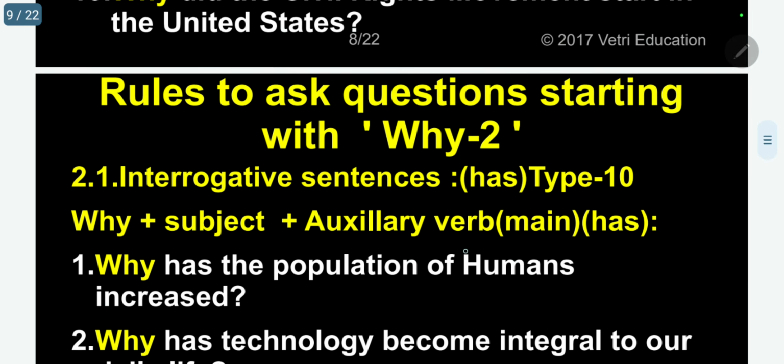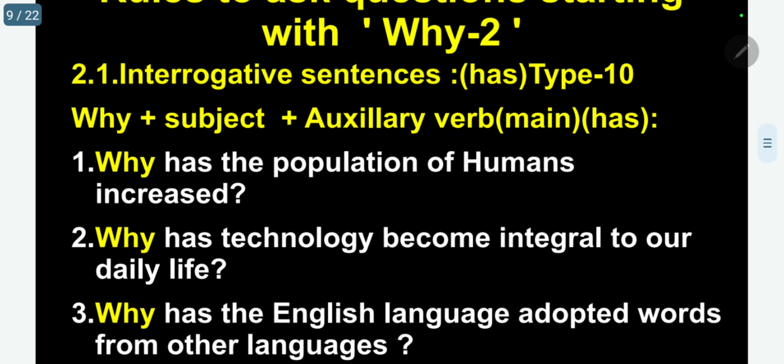Kindly follow. The next type I will go for is the has verbs. Under this: has, have, had. So first let me use has. Normally for singular we use has. Here the format is why plus auxiliary verb plus subject, or why plus subject plus auxiliary. Both ways we can use. But better we always use the auxiliary first, then the subject next.